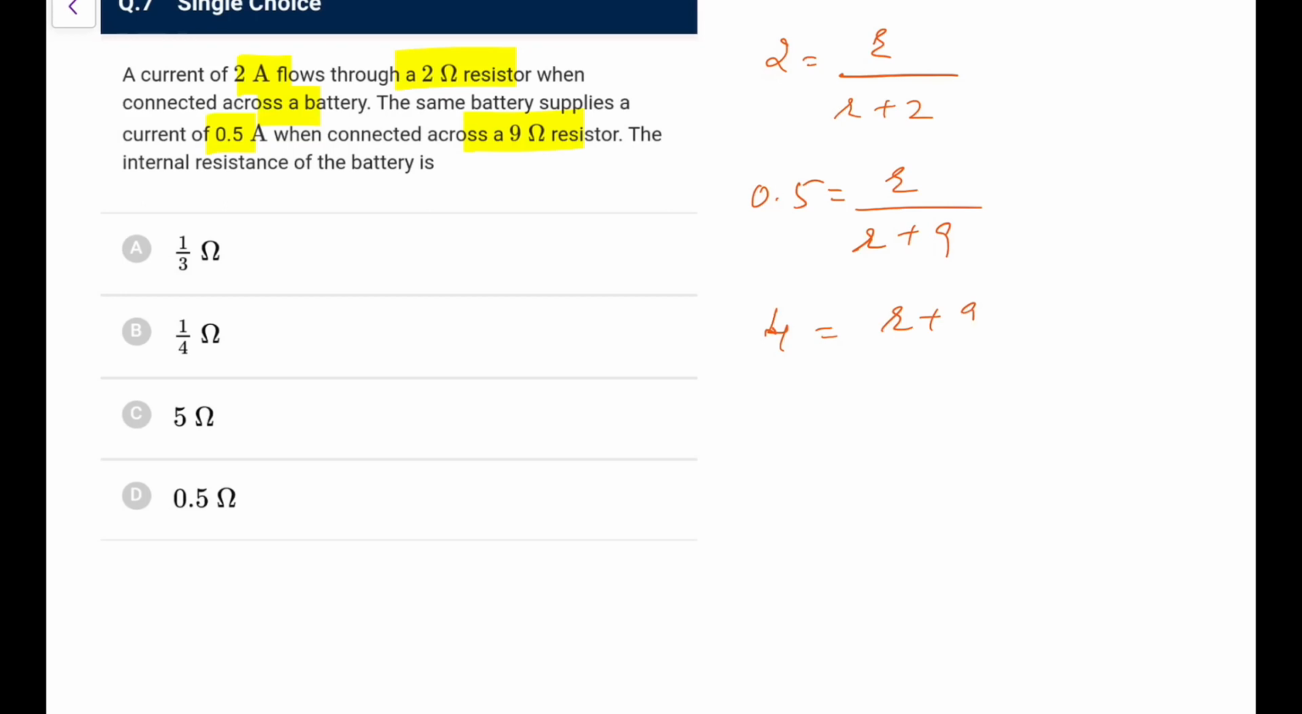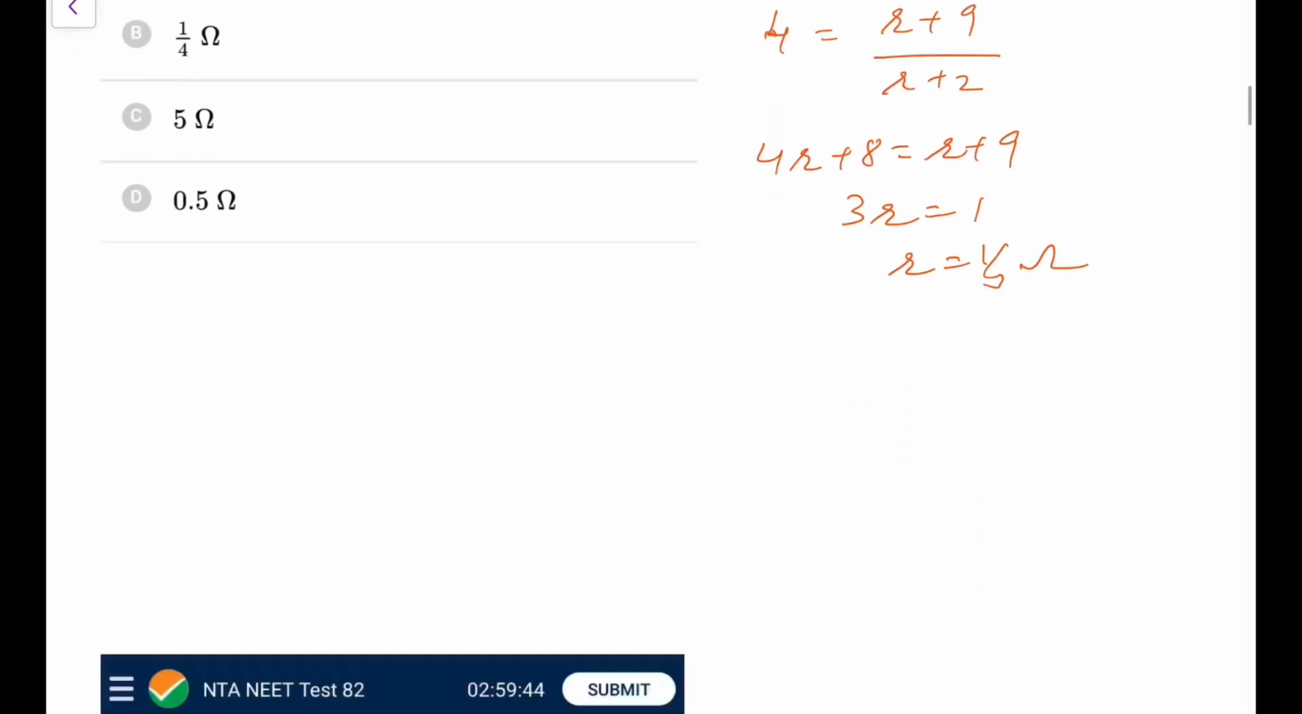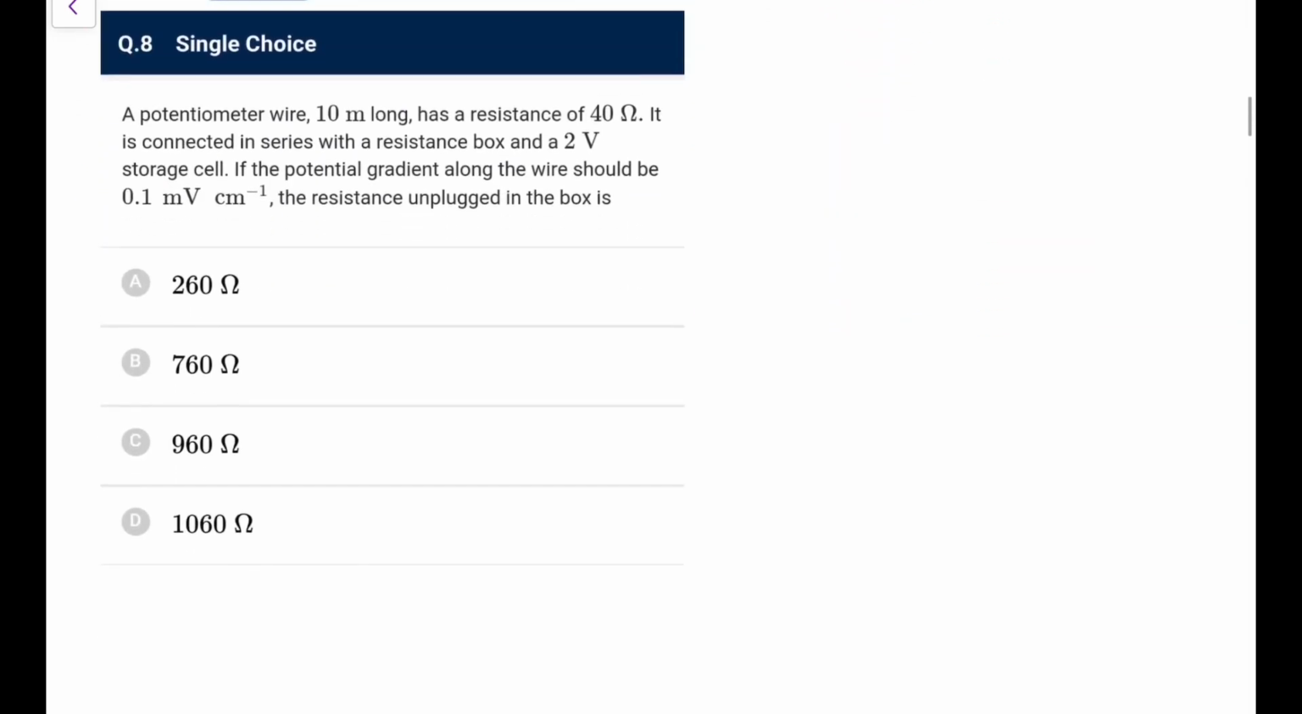4 is equal to (r plus 9) upon (r plus 2). 4r plus 8 is r plus 9. So this 3r is equal to 1. So the internal resistance comes out to be 1 by 3 ohms. Go by option E.